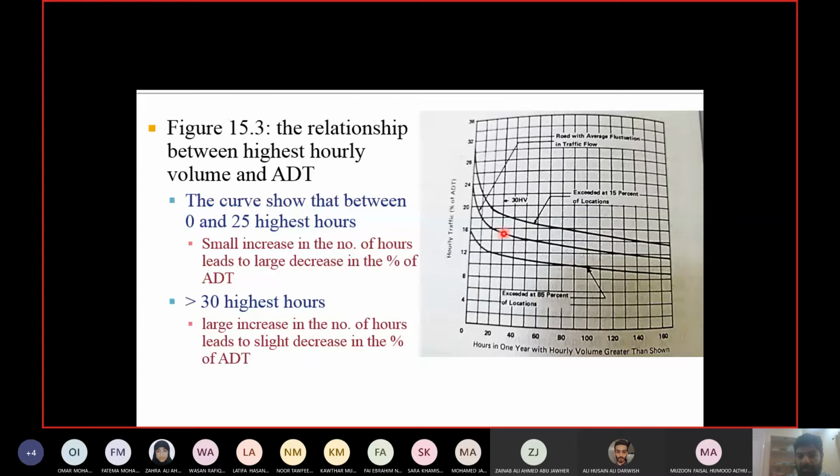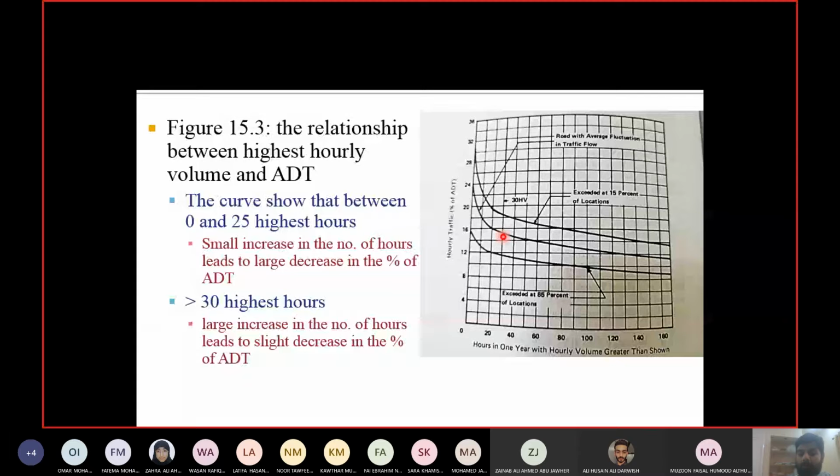So 30, if I'm taking the middle curve, then 30 is this on the x-axis. You go to the curve and it is almost 16%. This value is 15 point something percent. So this should be taken as a percentage. This should be multiplied with the ADT to get the DHV.